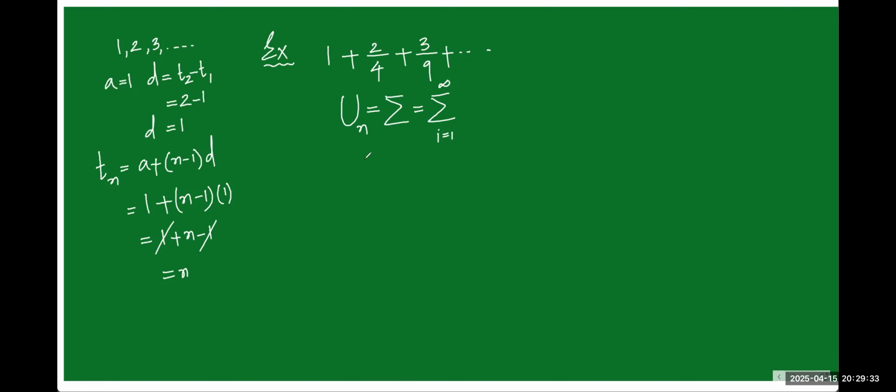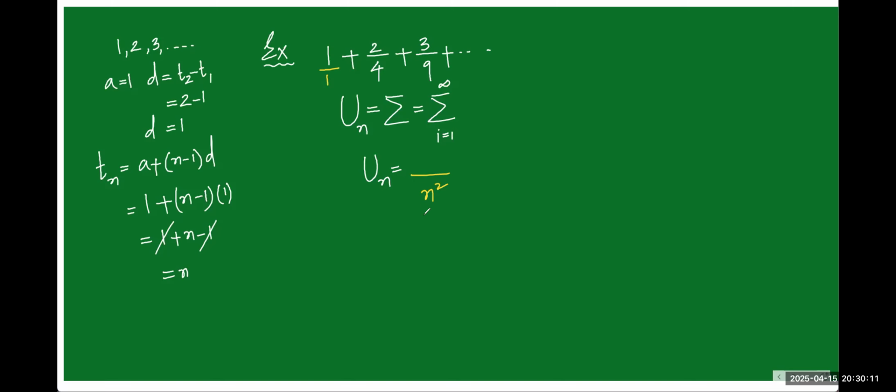Yes, sir. Un is equal to, see how to get the pattern of this one. If it is a series, basically it is a sequence. Sequence means it is a set of numbers which follows a pattern. Look at how to identify that pattern. Can I write here 1 divided by 1? Nothing but 1 only. See the denominator: 1 can be written as 1 square, 4 can be written as 2 square, 9 can be written as 3 square. It means our denominator value is n square.